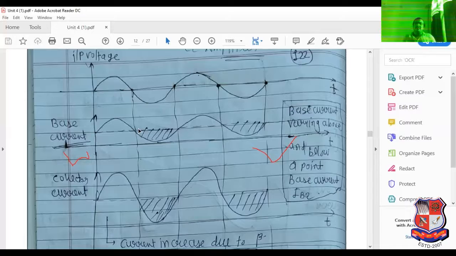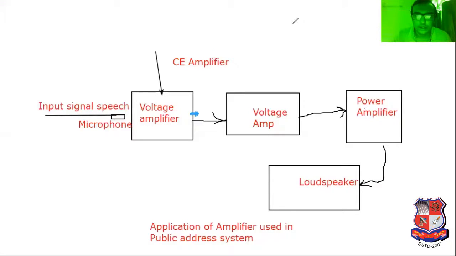This is the basics, so lecture number 1 is completed here. In this lecture we understood the concept of amplifier. The topics we discussed: first, syllabus of chapter 4.